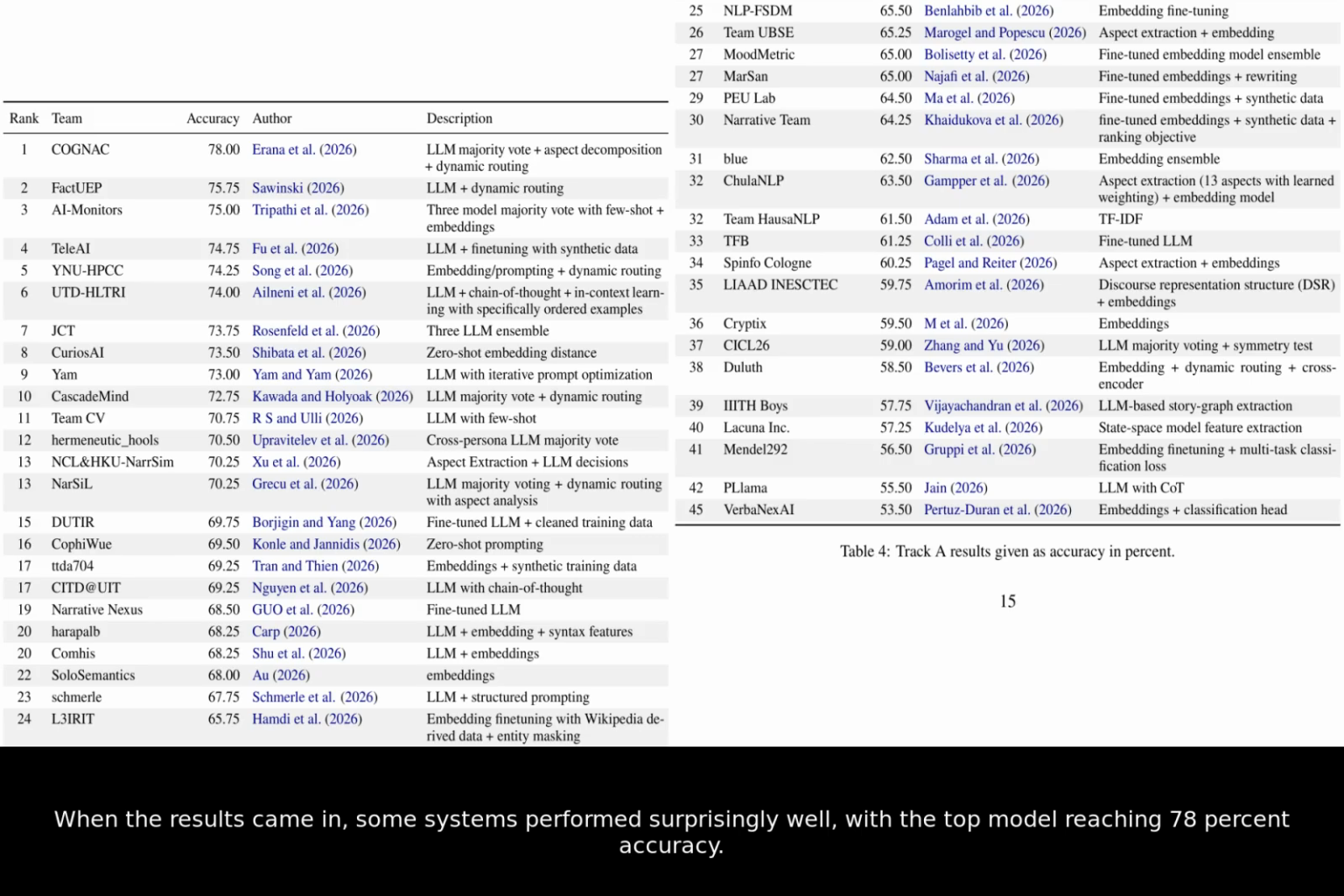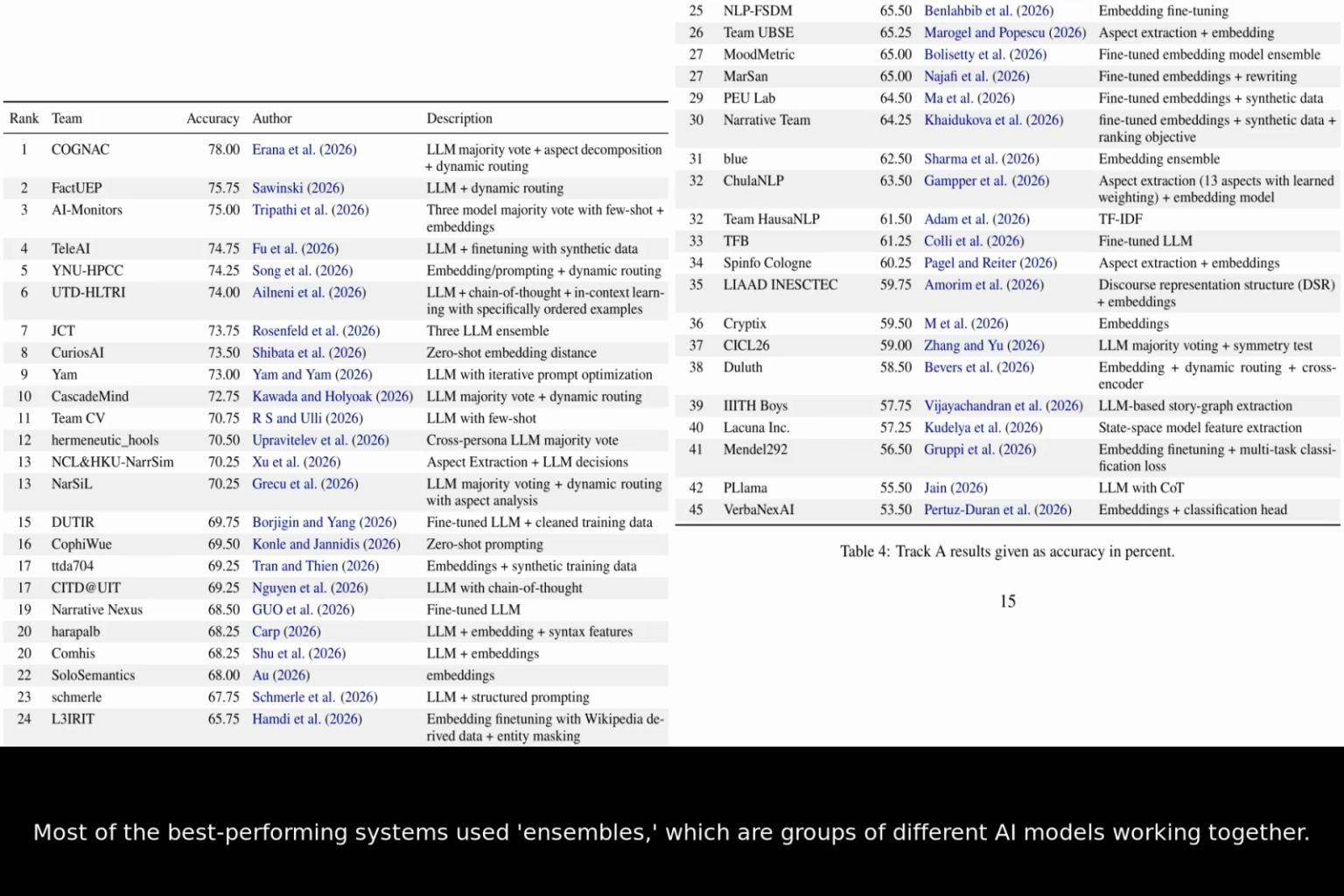When the results came in, some systems performed surprisingly well, with the top model reaching 78% accuracy. Most of the best-performing systems used ensembles, which are groups of different AI models working together. These models often broke stories down into different aspects before making a final judgment. It turns out that thinking about a story in separate pieces helps the AI understand the whole much better.